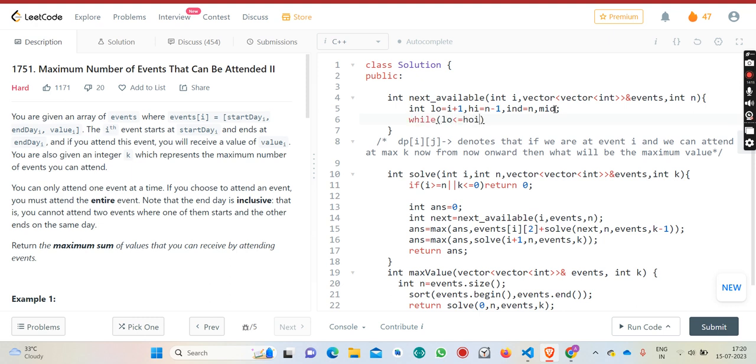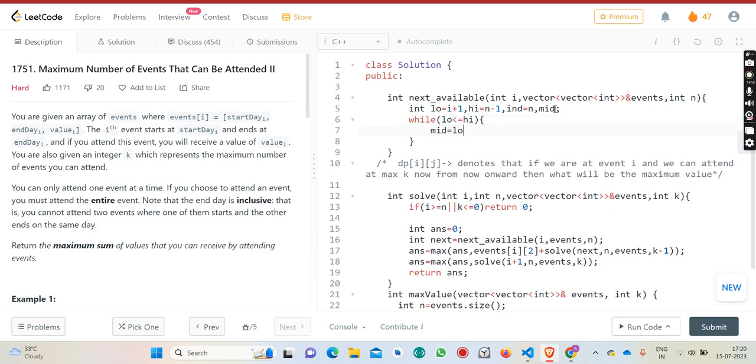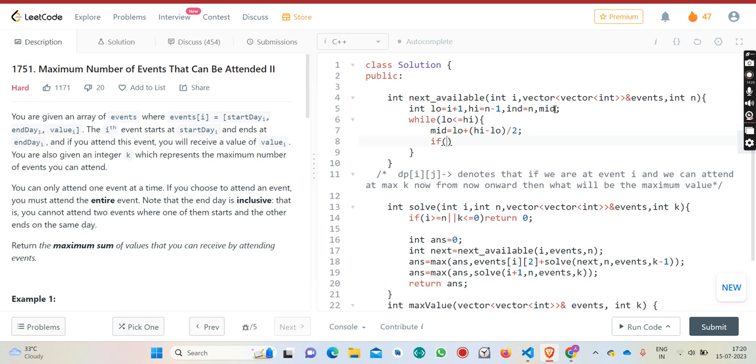While low is less than equal to high, mid is equal to low plus (high minus low) by 2. If events of mid comma 0, not i, it should be mid.